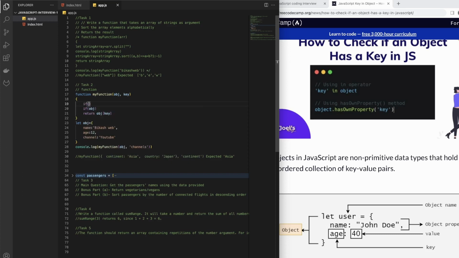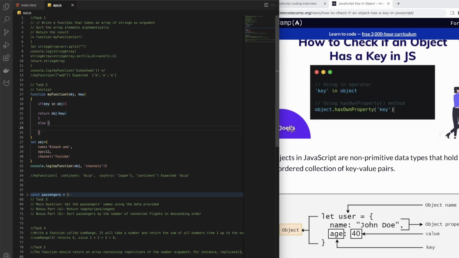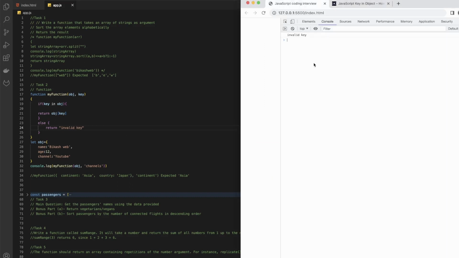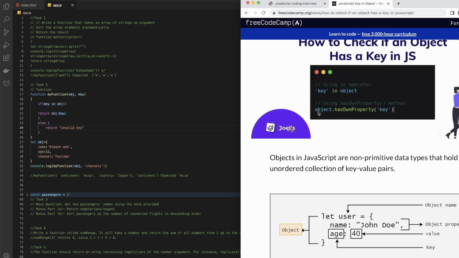Let's try first if key in object, then only we can do this. Otherwise we can just return invalid key. Okay, so that is something we can do. And now if we go and see here, it says invalid key. Also there is another thing, object has own property. We can also check that.